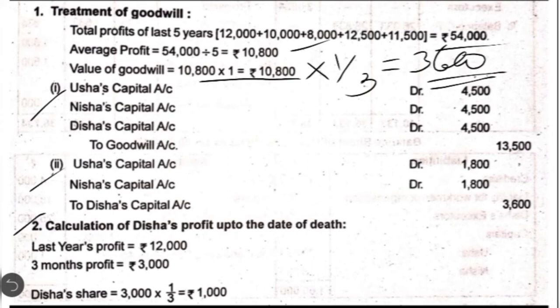The second working note is to calculate the deceased partner's share in the expected profit till the date of death. Last year's profit is 12,000. For 3 months' profit, that is how we calculate using cross multiplication. For 12 months the profit is 12,000. For 3 months how much? We get 3,000 as the expected profit of the entire firm. We require only the deceased partner's share, that is 3,000 into 1/3, which comes to 1,000.